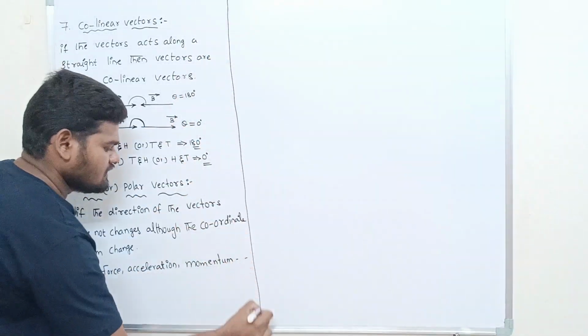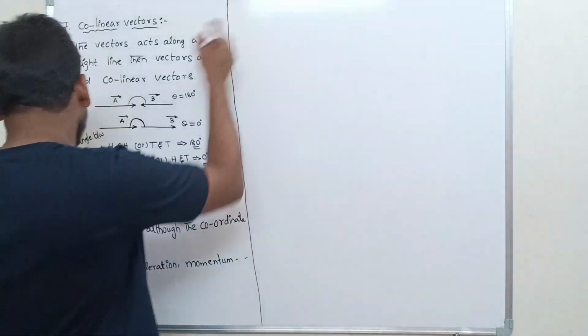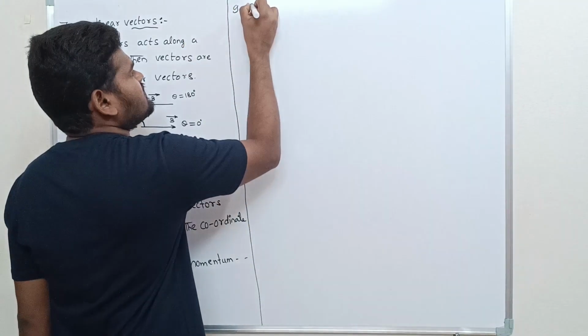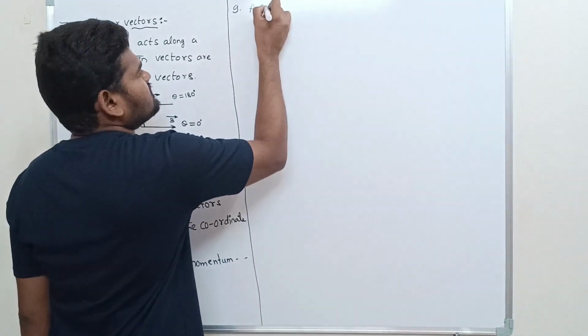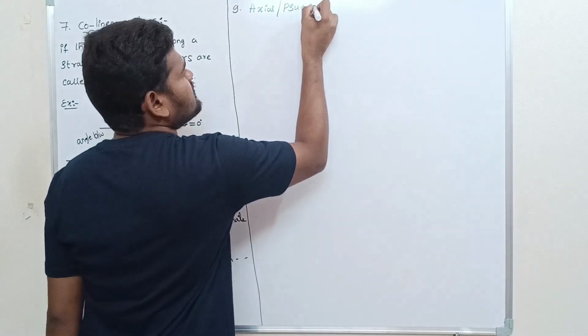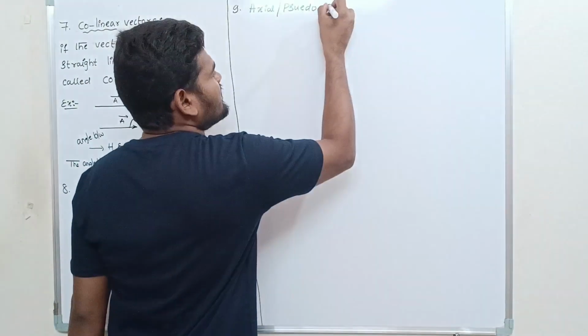So let us see the ninth vector, that is axial or pseudo vectors.